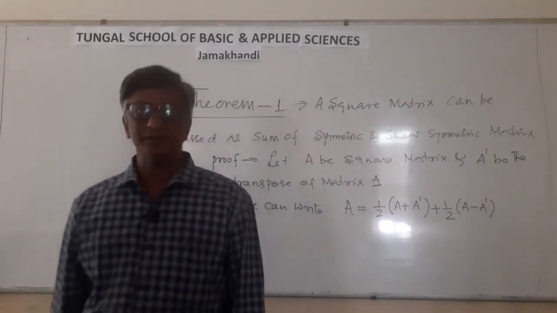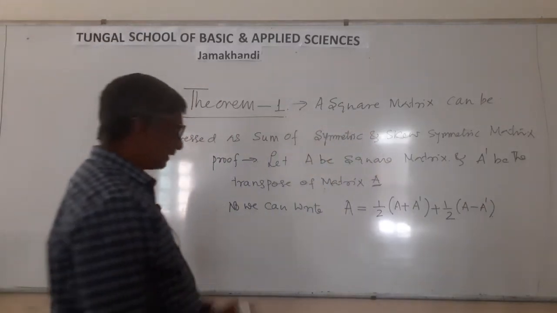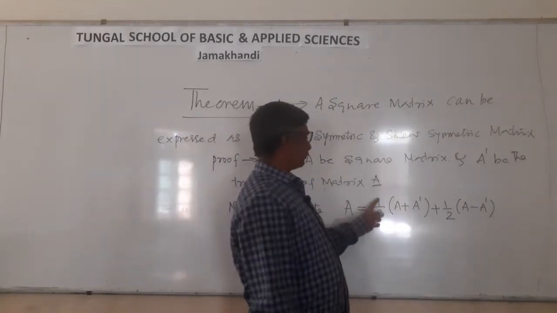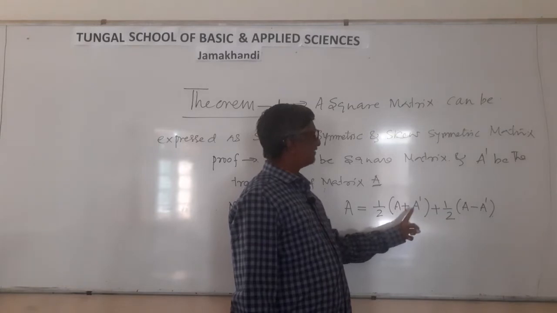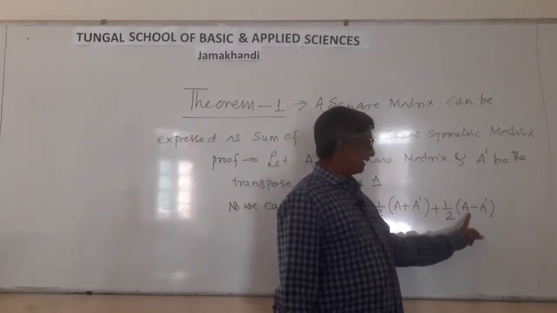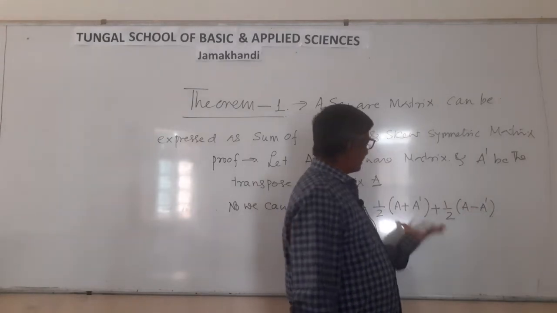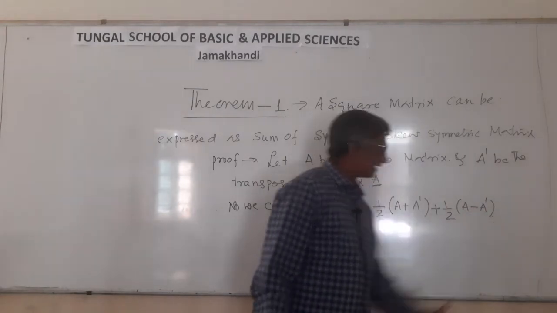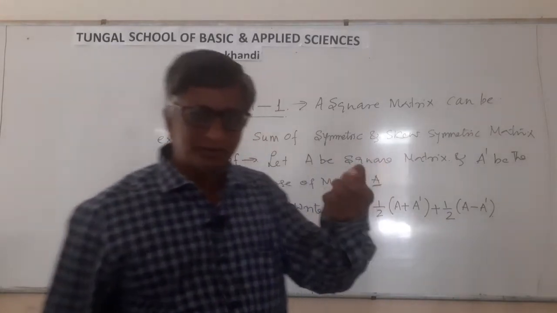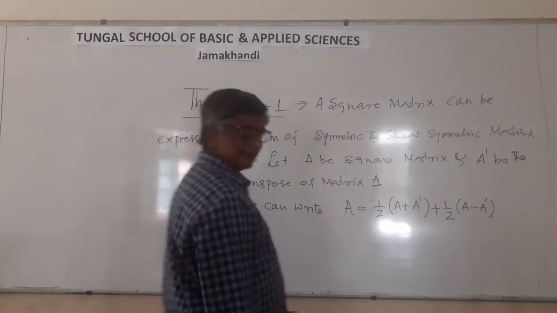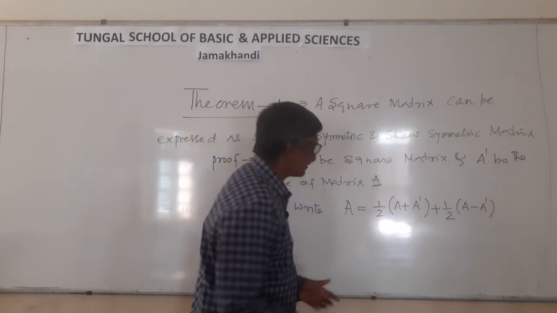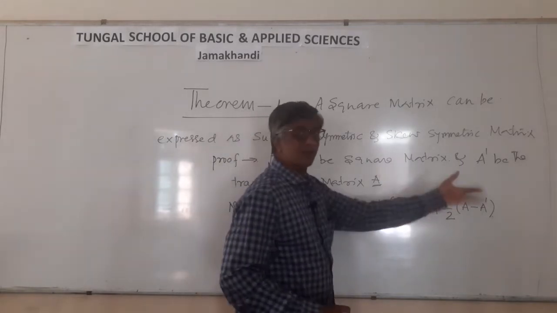Any confusion in this expression? A can be written like this. I am writing A as 1 by 2 (A plus A dash) plus 1 by 2 (A minus A dash). If you solve this, you get the A matrix only, the square matrix. If you want proof of this, you can see whether it is right or wrong.